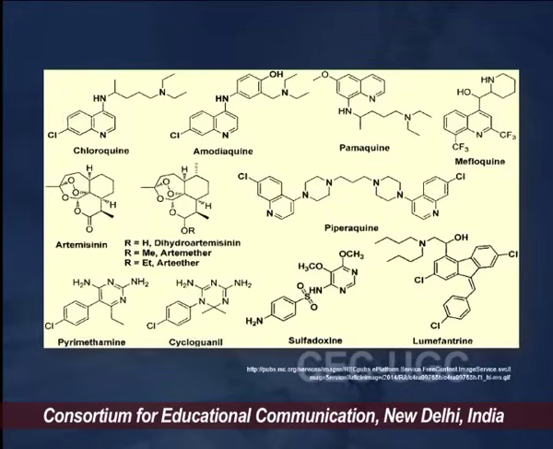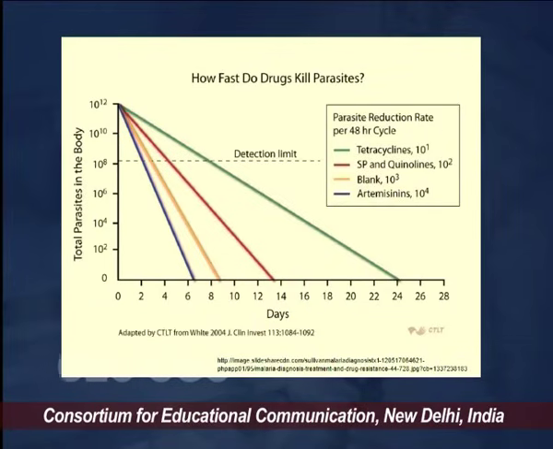This is another set of images which shows the structures of the antimalarial drugs available in the market, like chloroquine, artesunate, mefloquine, then pyrimethamine and sulfadoxine. These are the various common antimalarial drugs which are recommended and prescribed by physicians.